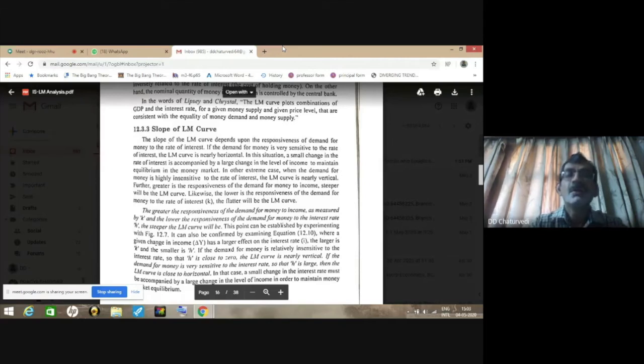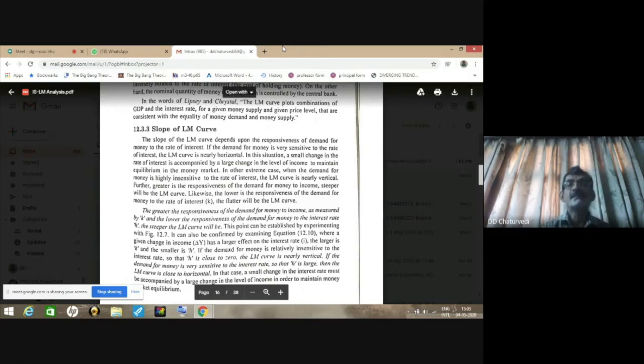So slope of LM curve firstly depends upon responsiveness of demand for money to the change in rate of interest. So if the demand for money is very, very sensitive to the change in the rate of interest, the slope of LM curve will be very less. And in extreme case, it will be 0, in which case LM curve will be horizontal.